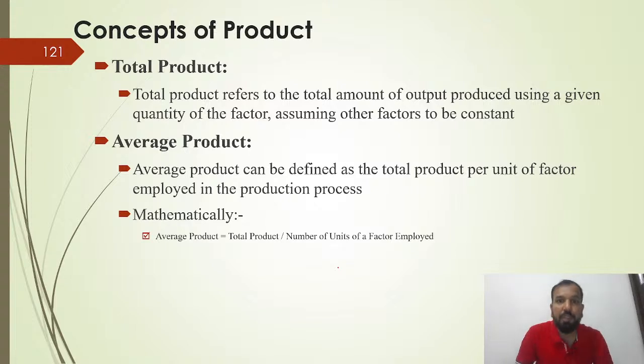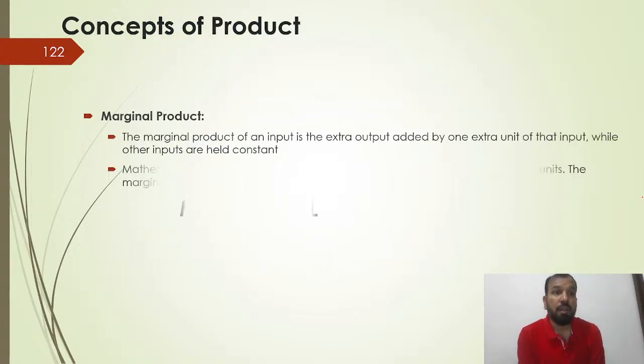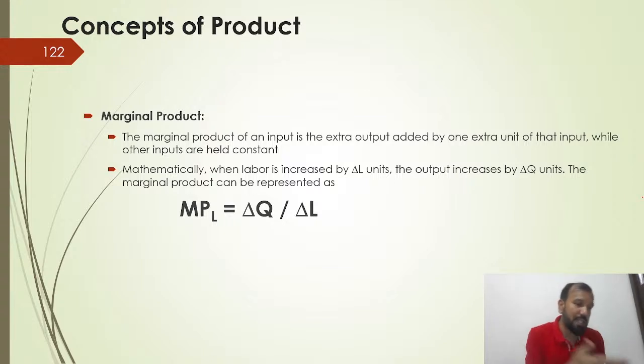Average product can be defined as the total product per unit of the factor employed in the production process. Suppose you are deploying only 4 units of factors and producing 100 products, 100 divided by 4, so average product will be 25. Mathematically, average product is equal to total product divided by the number of units of factor employed.